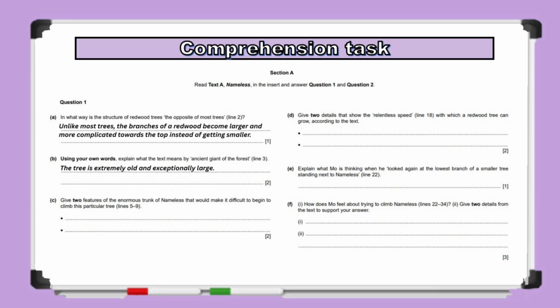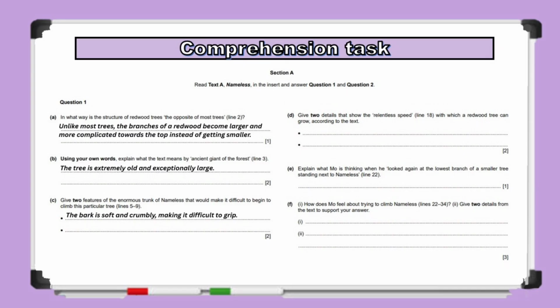Now, question 1 Part C says, give 2 features of the enormous trunk of nameless that would make it difficult to begin to climb this particular tree. This is another explicit question. Read only the specified lines and identify 2 different features. Since it is worth 2 marks, you need to give 2 separate answers.